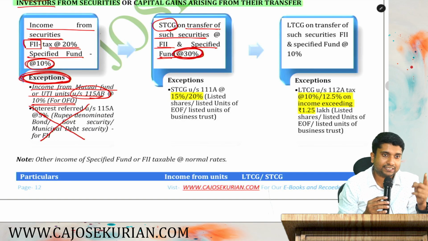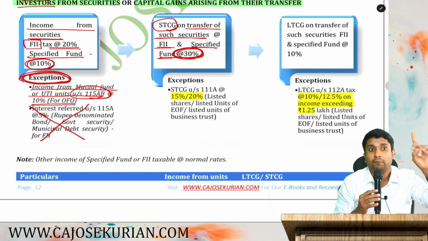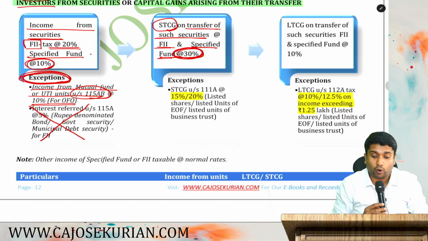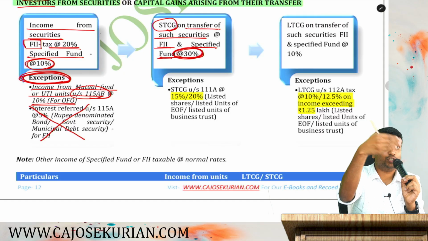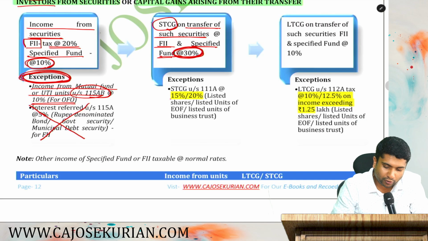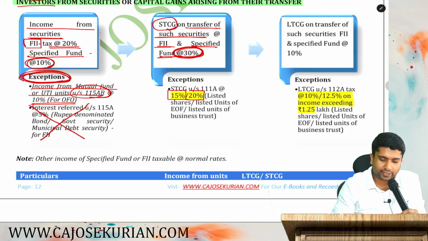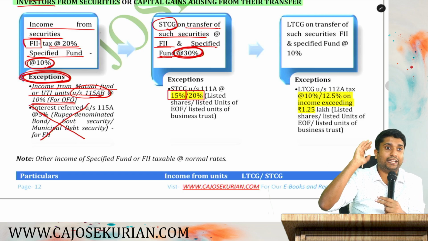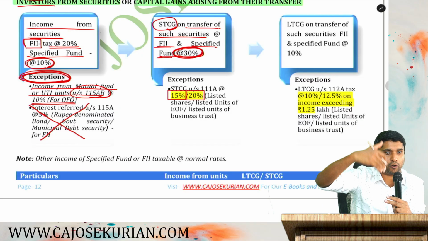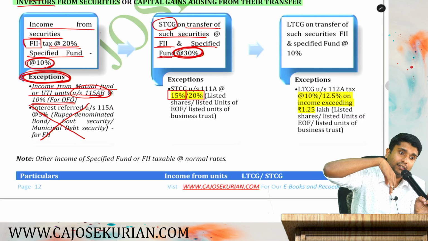And for that, we can say an exception. If that security is a listed security, it will come under 111A. At what rate? Depends upon the date of transfer, there is 15 or 20. If the date of transfer is before 23rd July 2024, then it is 15%. If it is on or after 23rd July 2024, it is 20%. I haven't written the date again. You know it because we have already discussed it under basics. Now we will have a detailed discussion again under capital gains.